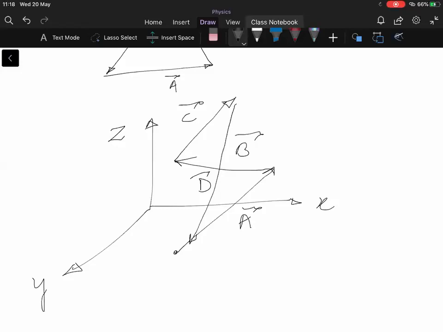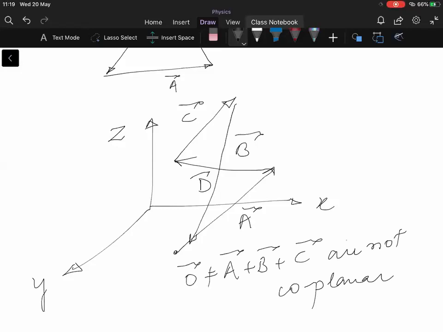Is it clear? A, B, C, they are not coplanar. So if you do A plus B plus C, it will never be zero.